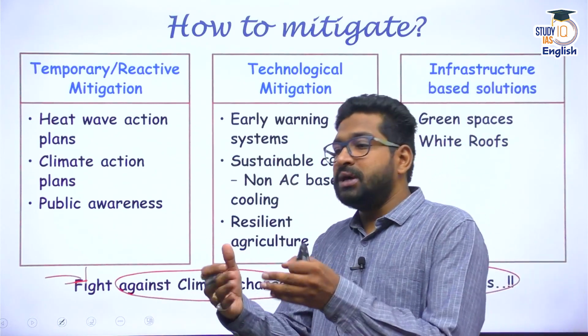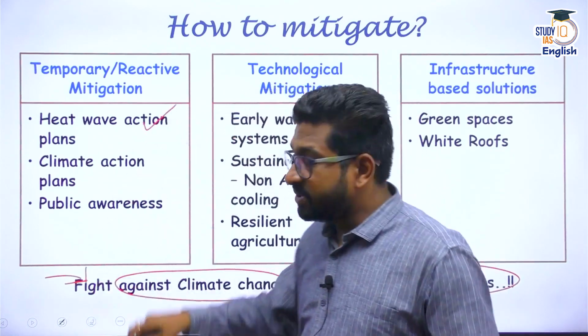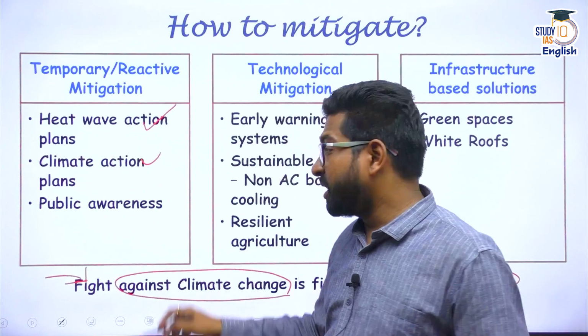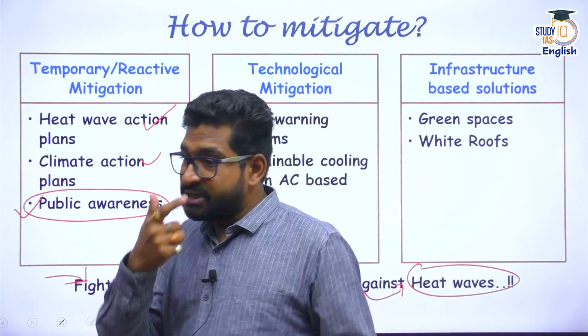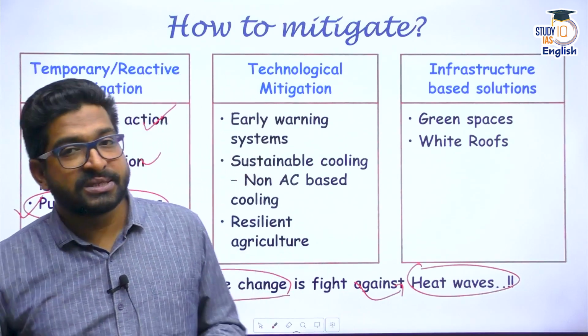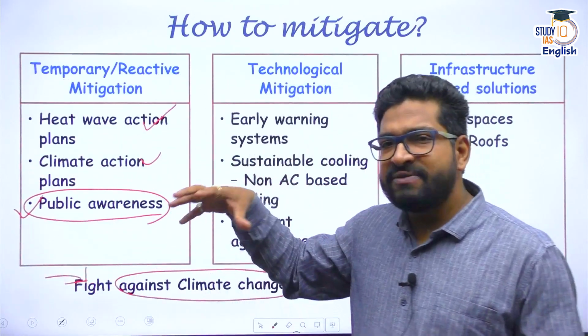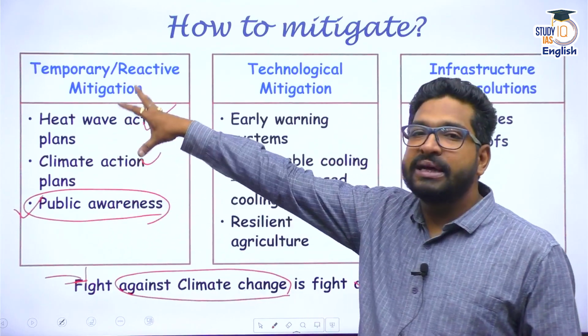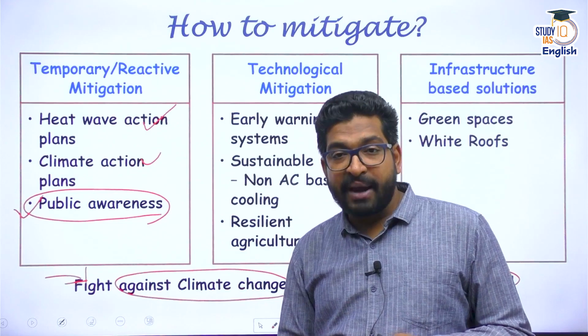As soon as IMD announces heat wave, we can come up with heat wave action plans. We can come up with climate action plans. It's a long-term plan. Apart from that, we can create public awareness that if possible, stay indoors during the peak hours, especially in the afternoon. So a local level plan can be created to mitigate the impacts of heat wave. That's the reactive step, to mitigate the impacts immediately.